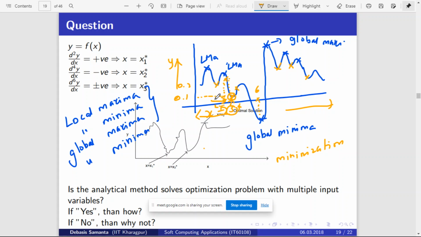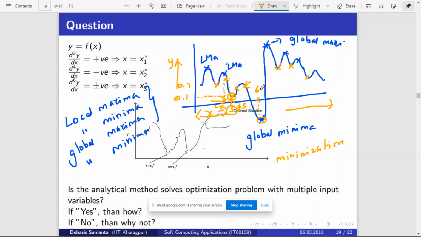So mainly it all depends on from where you are starting. If your algorithm starts from here, maybe x value is 5, now you can comfortably reach global minimum, because for 5 this is your y value, maybe 0.25. Now when you keep increasing x, y keeps decreasing, and ultimately at one time you will reach the global minimum, right? So the challenge is, when you start somewhere else, how can we ensure that you will not get stuck in local minima? But it may happen, you may get stuck in local minima.